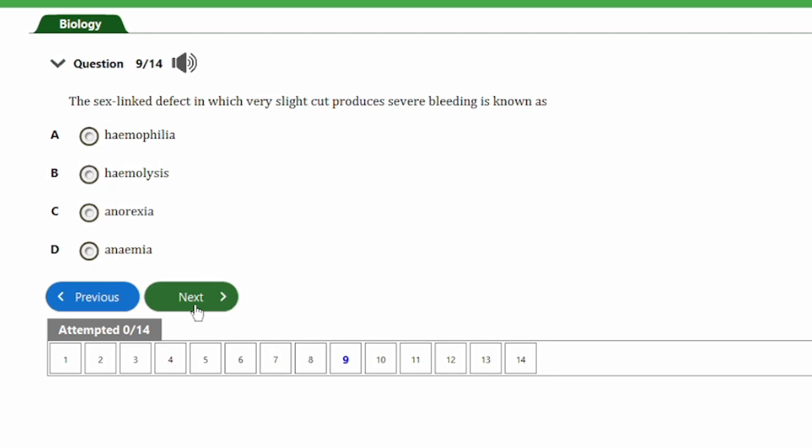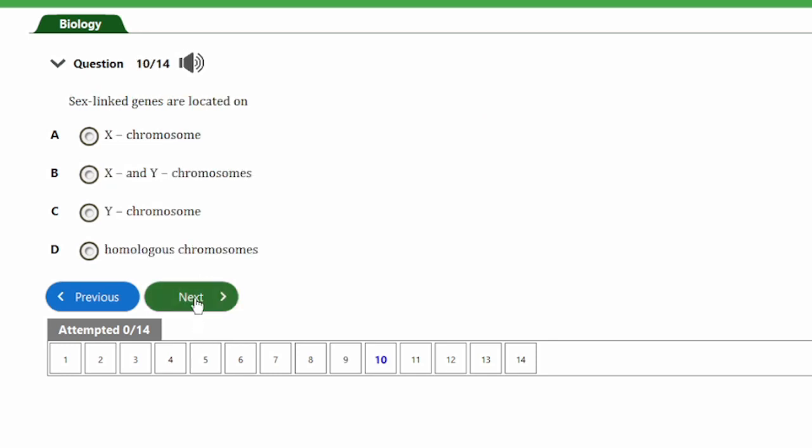That's question number 9. It says, the sex-linked defect in which every slight cut produces severe bleeding is known as A, hemophilia. B, hemolysis. C, anorexia. And D, anemia. So guys, the answer to this question is option A, and that's hemophilia. Hemophilia is a sex-linked defect in which every slight cut produces severe bleeding. So we have question number 10 here.